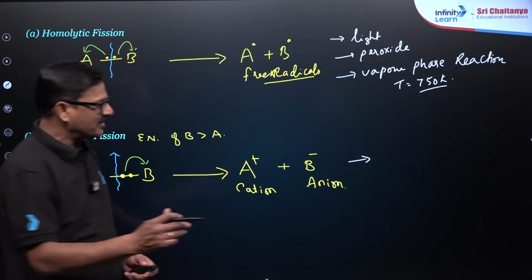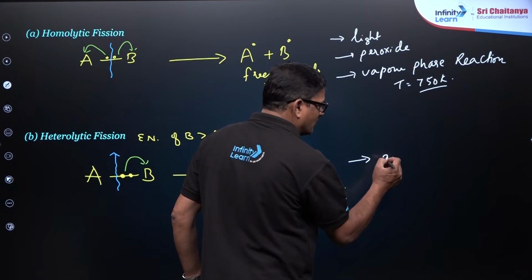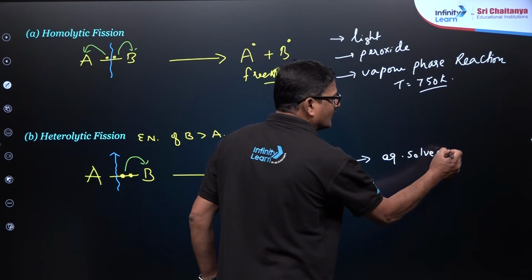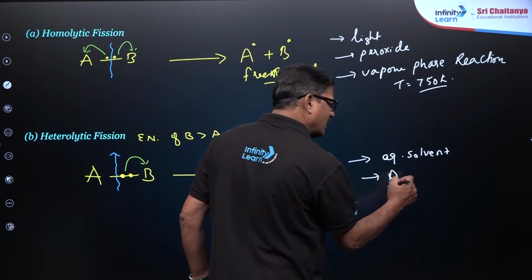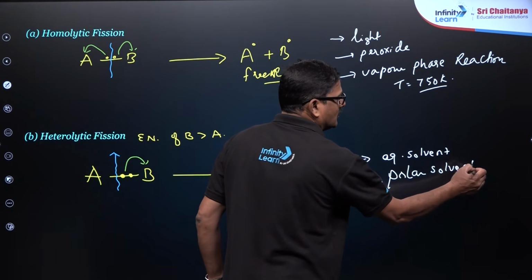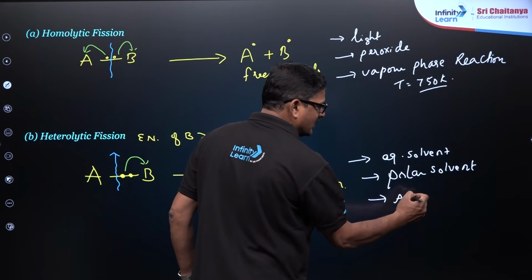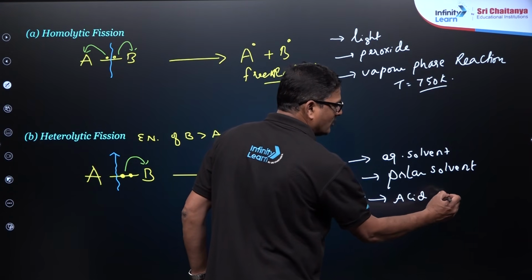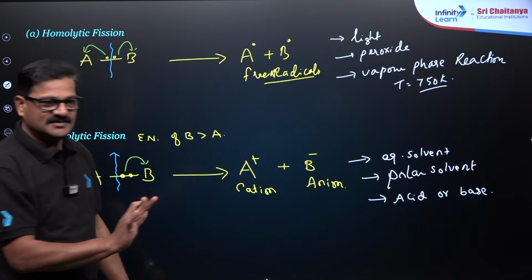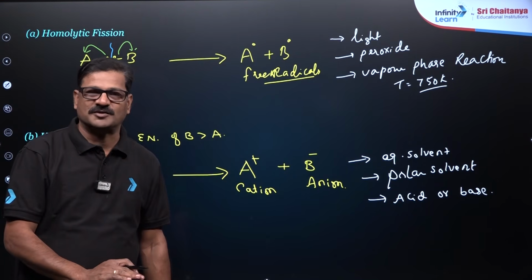Heterolysis takes place in the presence of an aqueous or polar solvent, or in acid-base reactions. In the presence of acid or base, you are going to get heterolysis. It is a less energy consuming process.